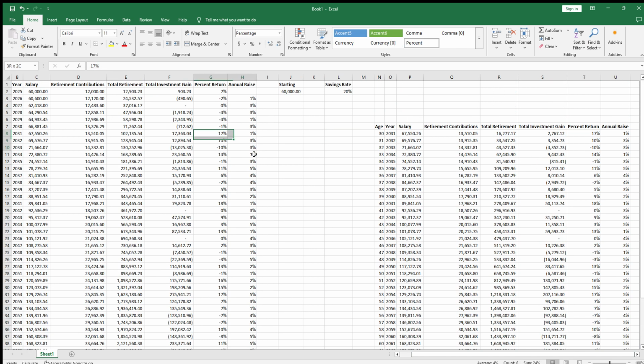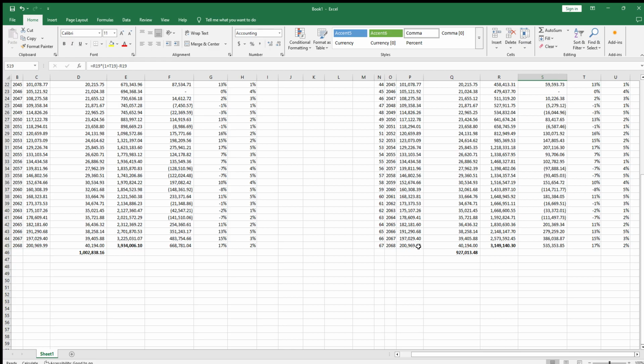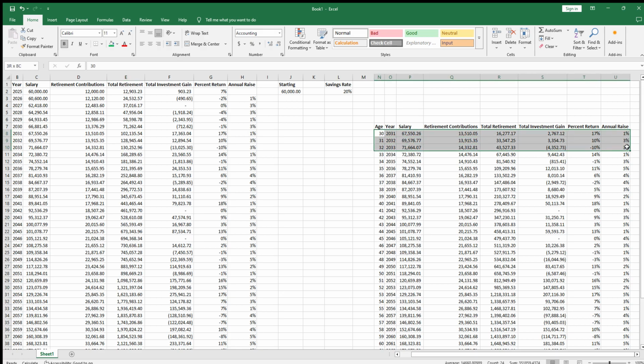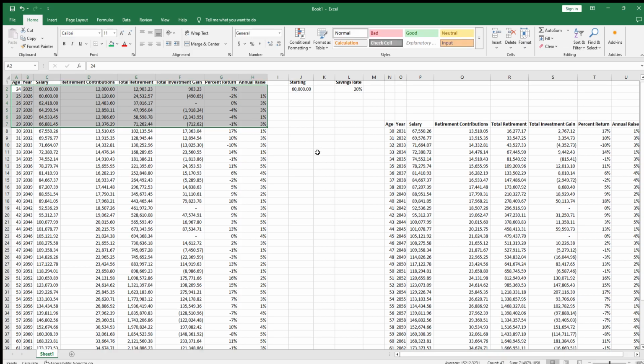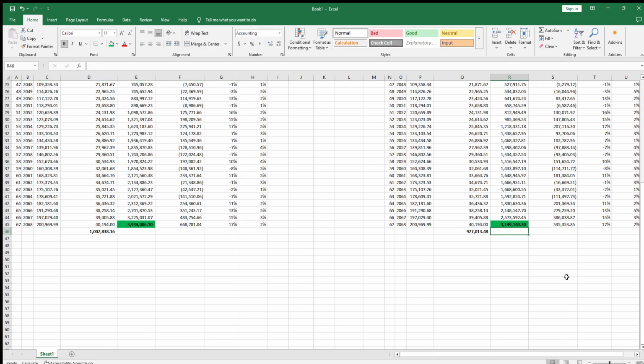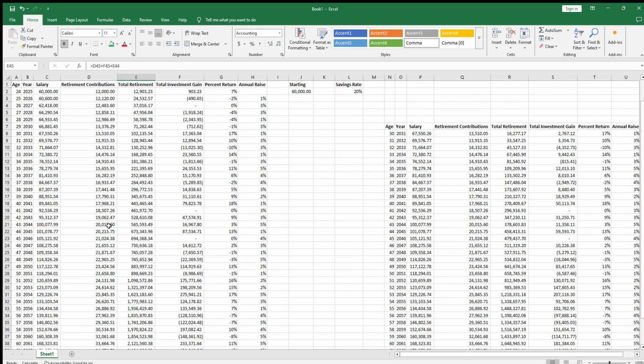And then I think I copied, yep, same thing. Perfect. So yeah, you can see here, this is our final, let me highlight that too, that'll make it easier to see. This is our final retirement saving amount. You can see if I just start at 30, this is just a difference of what, 6 years? Yeah, 6 years of just saving. If I don't save for those first 6 years, if I just start at 30, I'm going to have $700,000, $800,000 less in my savings account, or my retirement, than if I just start now.